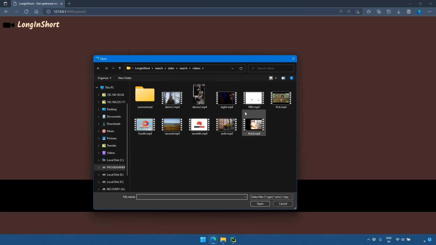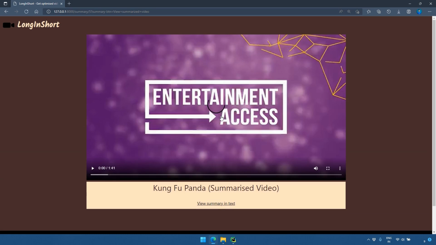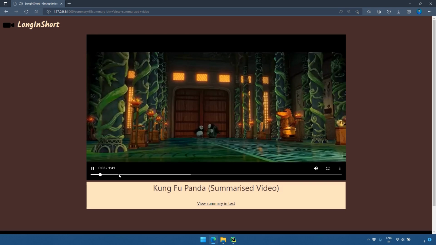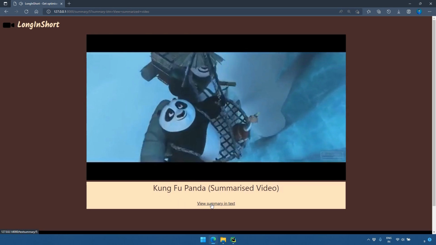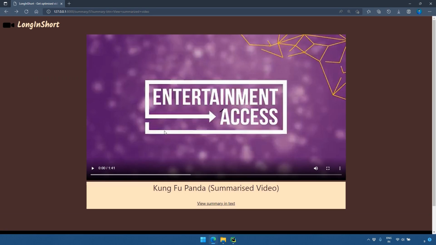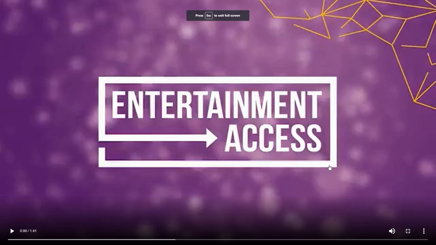So let's take this file, and let's see what we can get. So this is a file which we have summarized. The length of this file was quite big, 8 minutes. I have converted it to 1 minute 41 seconds. We have also sorted this video, as well as converted this video summary into text, so people can read from this, and people can also watch the sorted video, where we can get all the data of what the full video was trying to tell us.